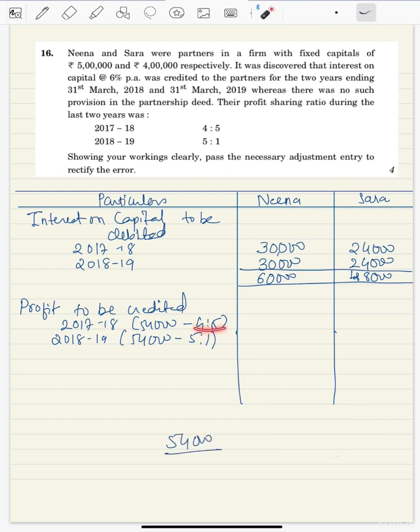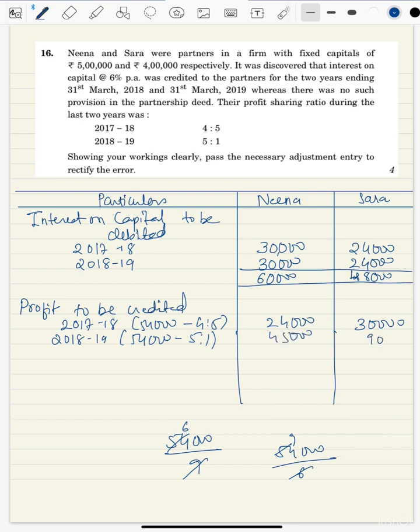Look at this, 54,000. If you add this, we'll get 9. If you divide by 9, we are getting 6. 6 4s are 24 and 6 5s are 30. In the next year, 54,000 to be distributed by 6 will get 9. 9 5s are 45 and 9,000. So 69,000 rupees is to be provided to Nina, and 39,000 Sara should get.